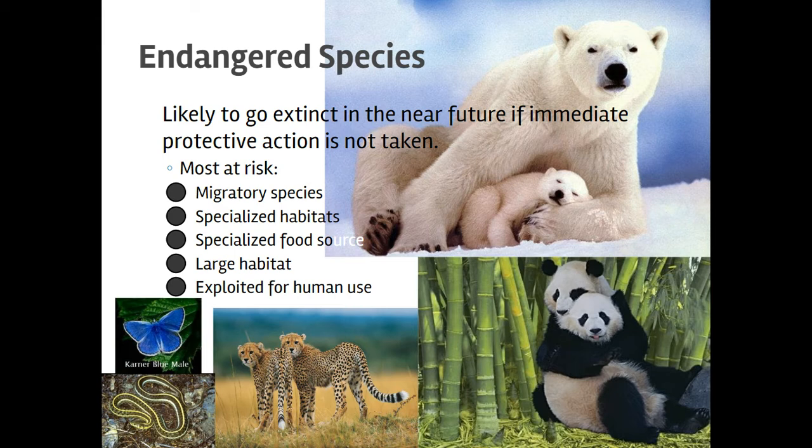They're overusing that resource. Now, that's not the same as hunting. Okay, when we hunt in the United States, generally speaking, unless you're breaking the law, you're hunting certain species whose populations have been deemed to be at such a size that they need to be culled. And so we kind of help with population control through hunting. But if you're poaching, you're hunting out of season, you're hunting a species that is illegal to hunt, then that would also be considered exploitation.